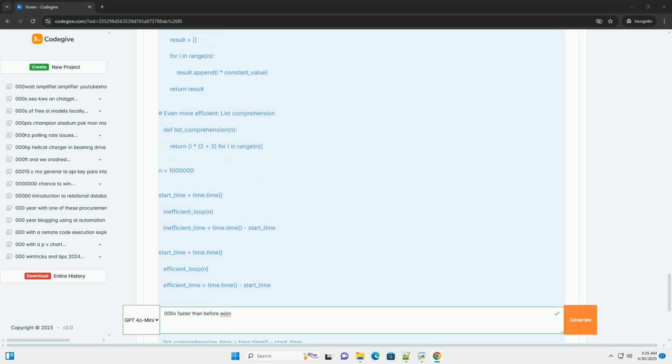Example, optimizing image processing. Let's illustrate these principles with a hypothetical image processing task, converting an image to grayscale. Explanation and analysis.